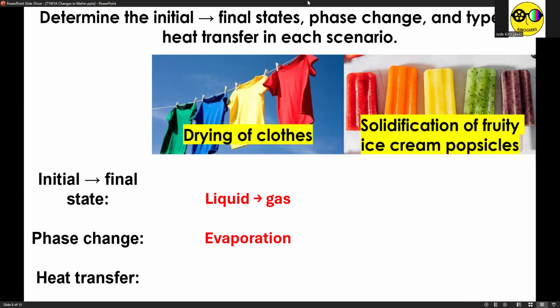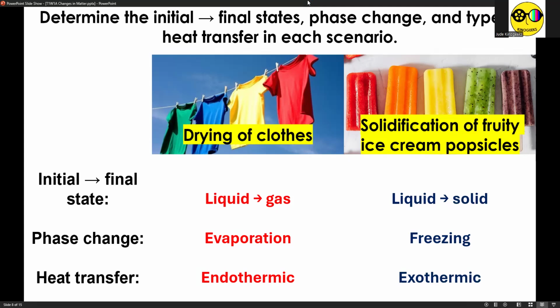And this process requires absorption of heat called endothermic process. For solidification of fruity ice cream popsicles, this one is very easy, no? We start with liquid ice cream and we end up with solid one, thanks to refrigerator or freezer. Then the phase change is called freezing, and heat transfer is exothermic.